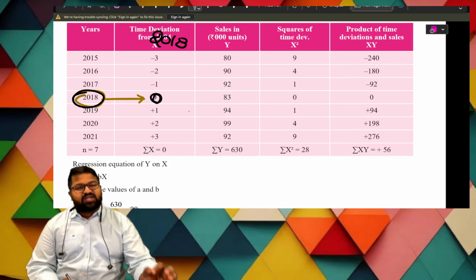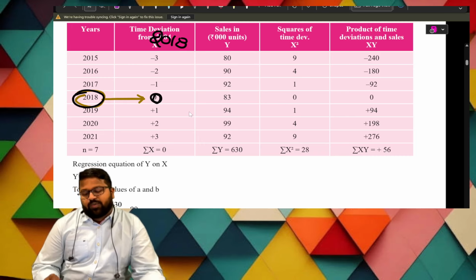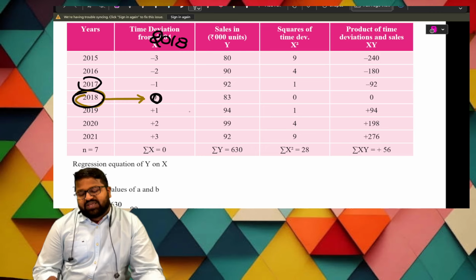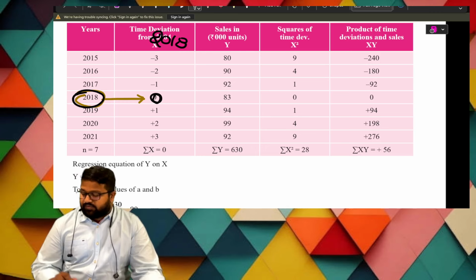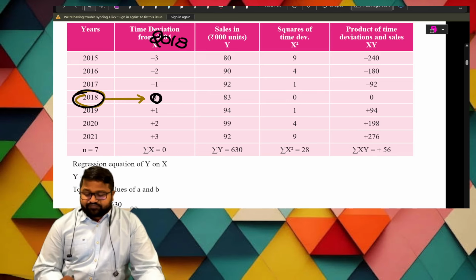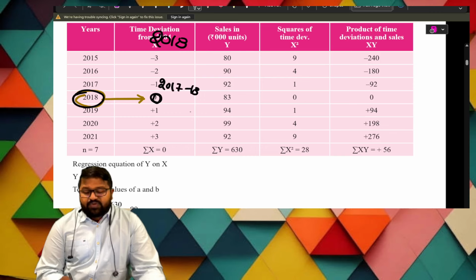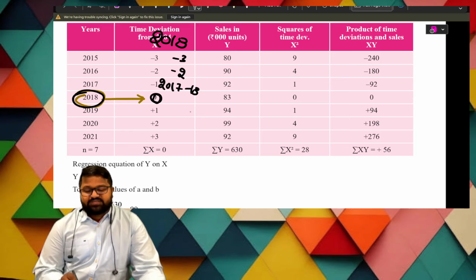After giving the value 0, what will we do? From 2017, we need to subtract 2018. Then what is the value? 2017 minus 2018 is minus 1, and in the same way minus 2 and minus 3.